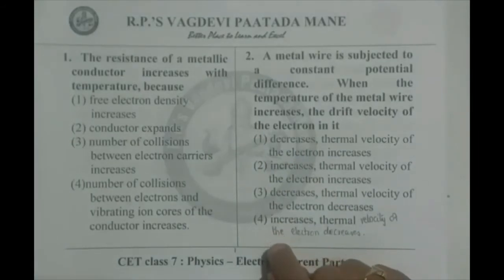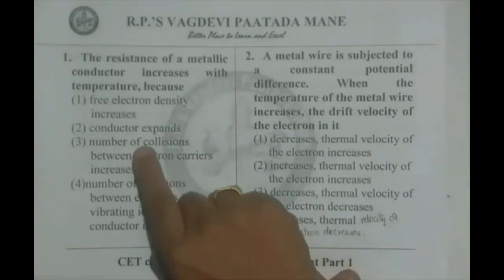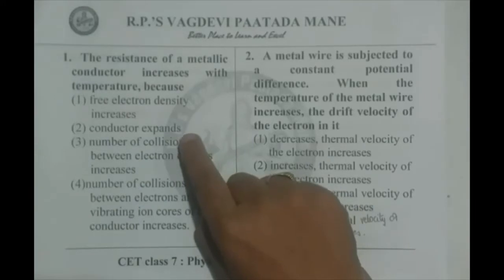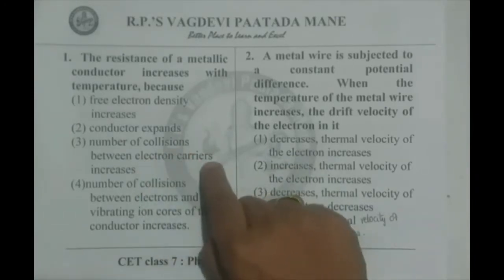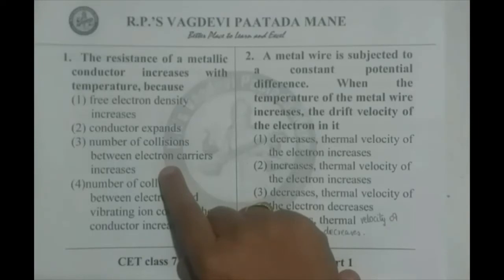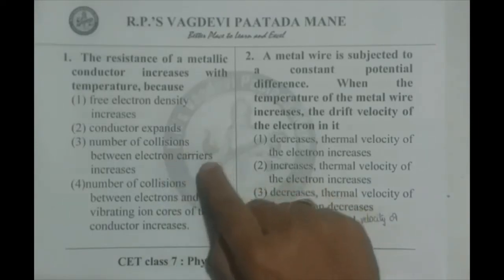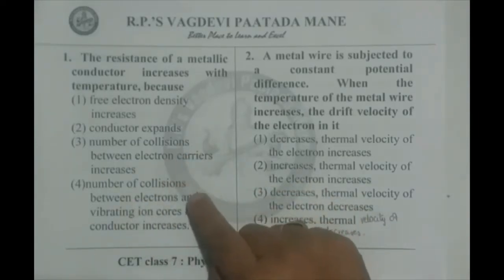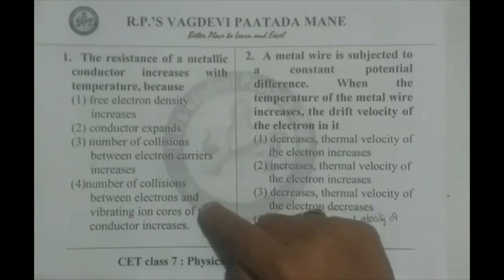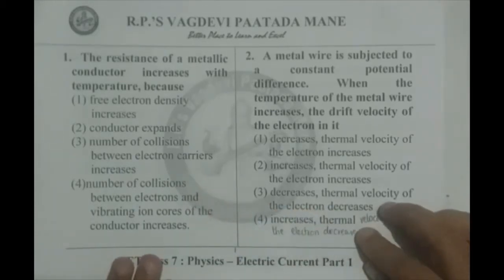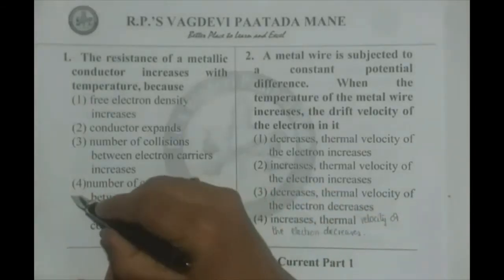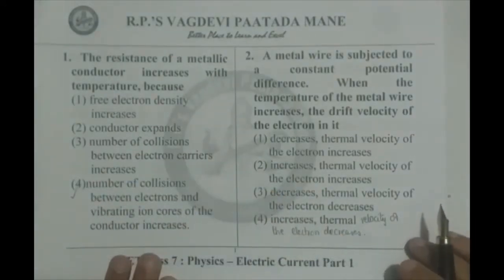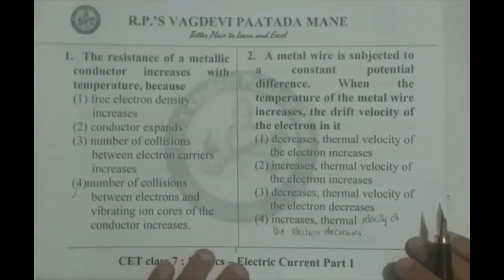First option is wrong because electron density remains constant. Conductor expands. That's also not the reason, because conductor expansion is very small. Number of collisions between the electron carriers increases. No, that is also wrong. Electron and electron cannot collide. So the fourth option, number of collisions between the electrons and the vibrating ion cores of the conductor increases, is the correct option. Therefore, for the first question in this session the fourth option is correct.